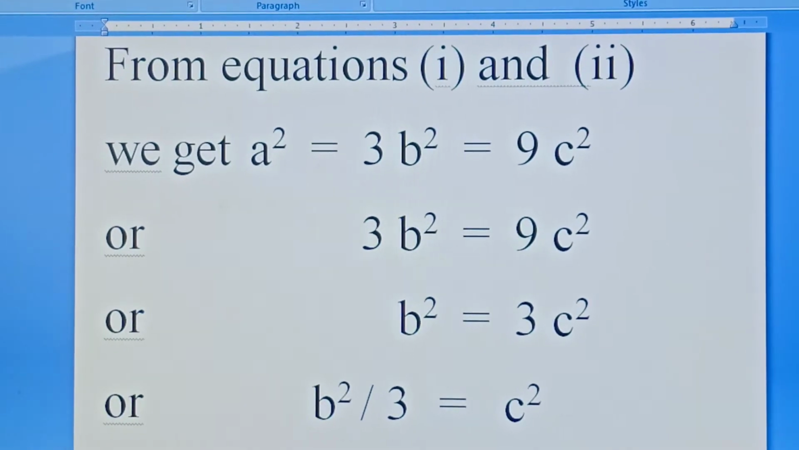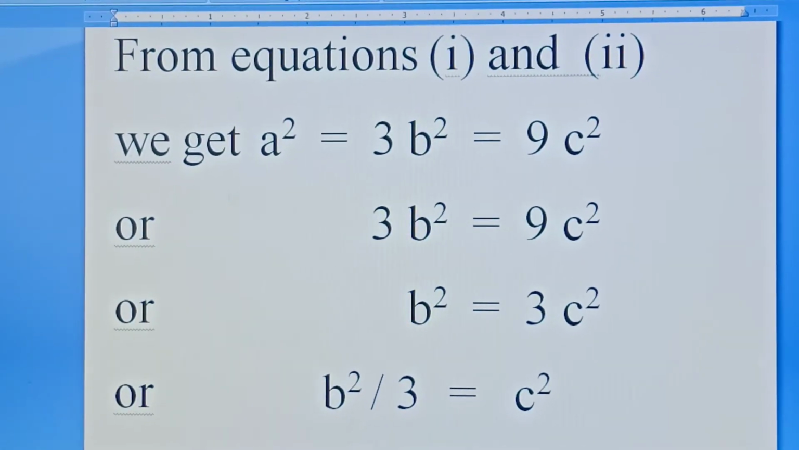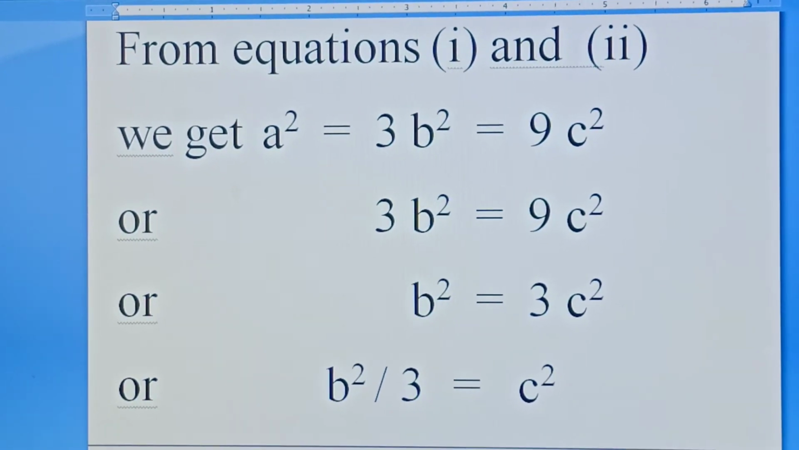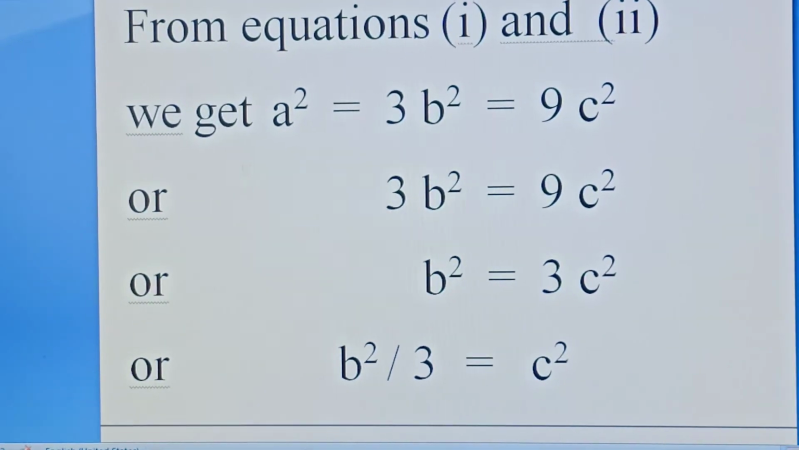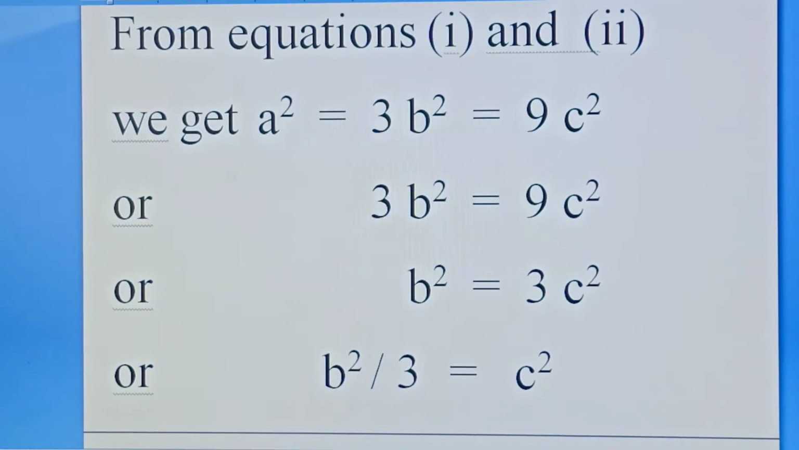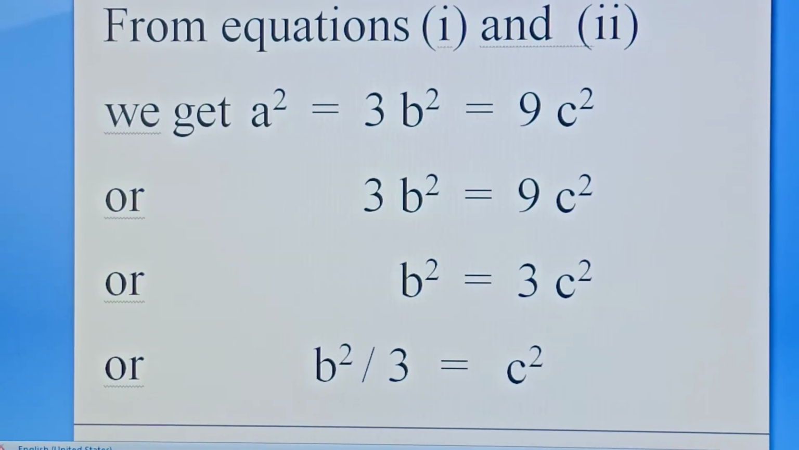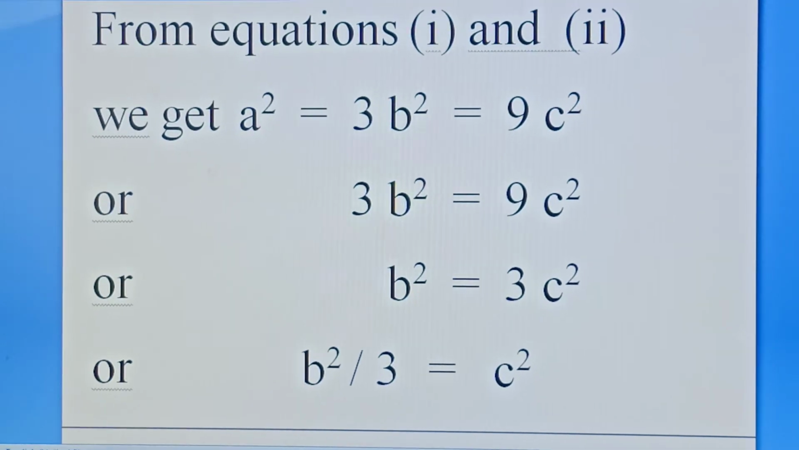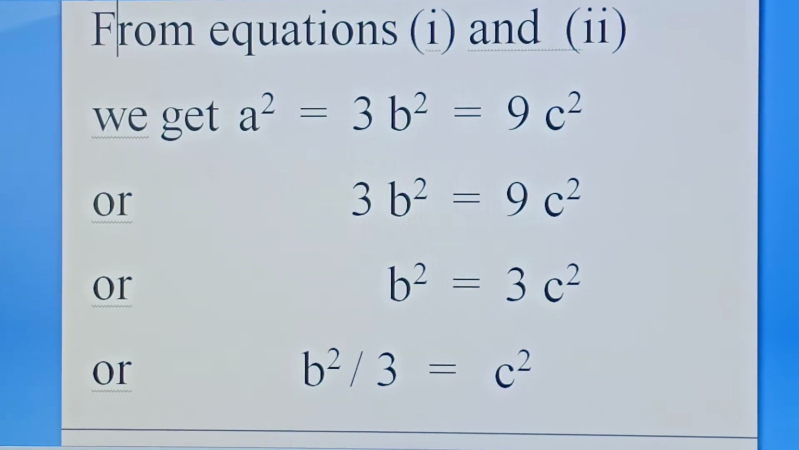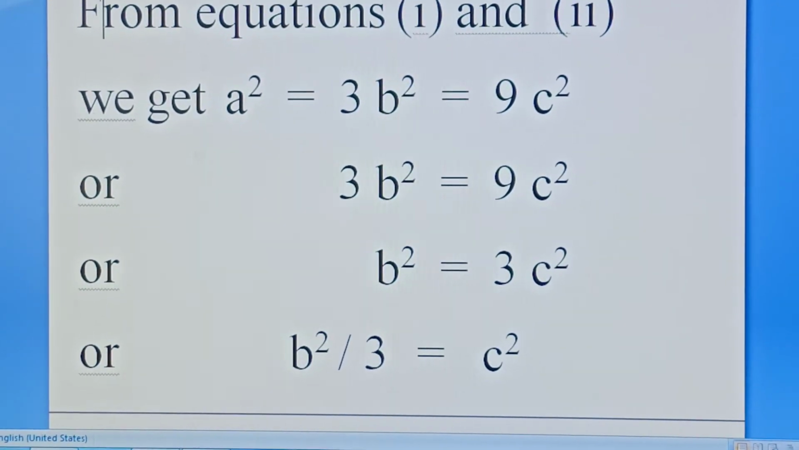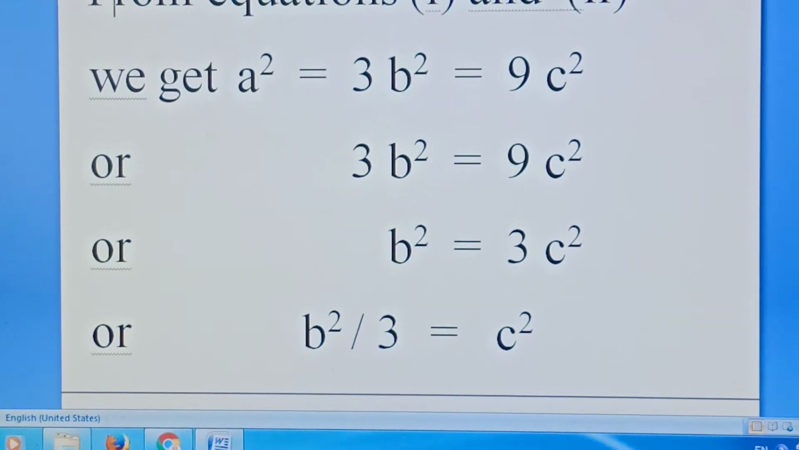Now from equations 1 and 2 we get a square is equal to 3b square is equal to 9c square. A square is equal to 3b square, equation number 1, and a square is equal to 9c square, equation number 2. Therefore 3b square is equal to 9c square, or b square is equal to 3c square, or b square upon 3 is equal to c.